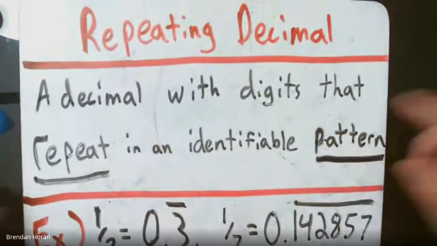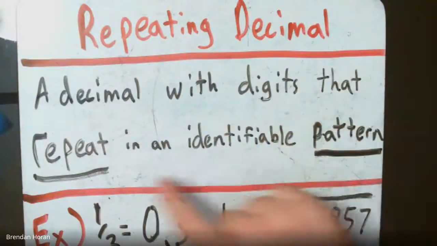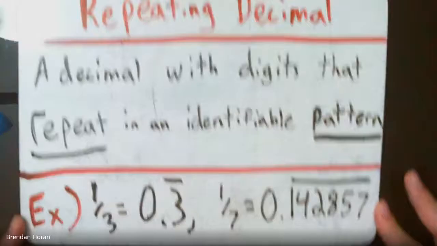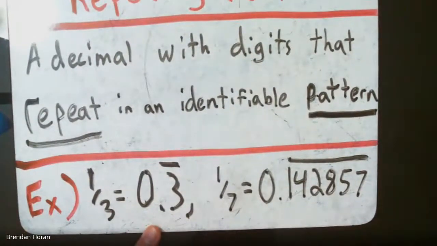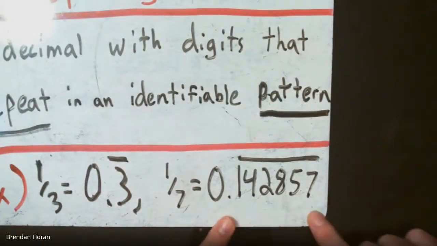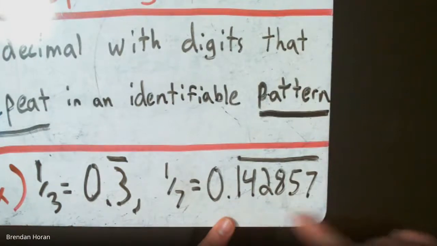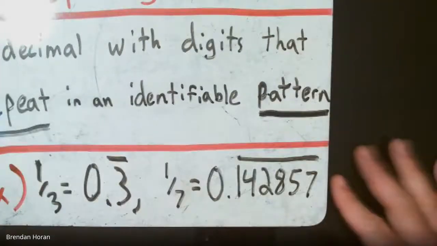We might also use the document camera to do some math vocabulary, discussing here what we have for a repeating decimal, a decimal with digits that repeat in an identifiable pattern, along with some examples on the bottom, such as 1/3, which has the digit 3 repeating, or 1/7, which is a more challenging fraction because this has 6 repeating digits: 0.142857, 142857, 142857. So we could also use this for math vocabulary enrichment.